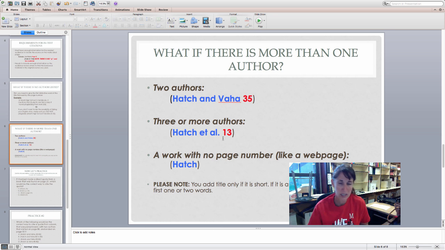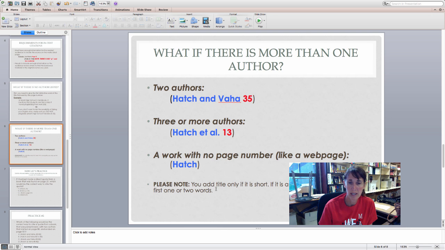Now, when it comes time to researching information and when we get on to websites such as Pioneer Library, some of those articles or some of the websites that you will use may not have a page number. And so what you will just include is the author's last name, and that is it. If there is not an author's name, then you would need to add the website, but we will go into that in more detail on a different lesson.